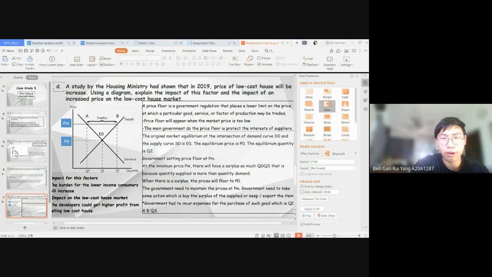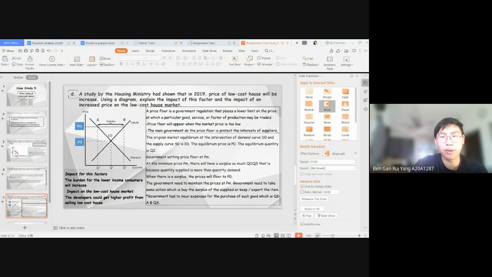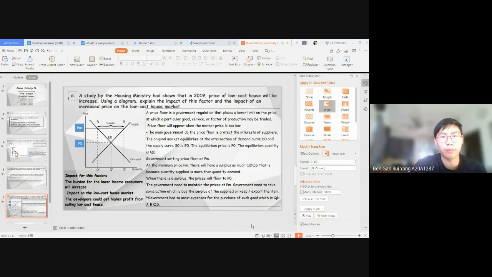A price floor is a government regulation that places a lower limit on the price at which a particular good, service, or factor of production may be traded. Second, price floor will appear when the market price is too low. But the main reason government does the price floor is to protect the interest of suppliers. Besides that, the original market equilibrium at the intersection of demand curve D0 and the supply curve S0 is E0. The equilibrium price is P0. The equilibrium quantity is Q2.